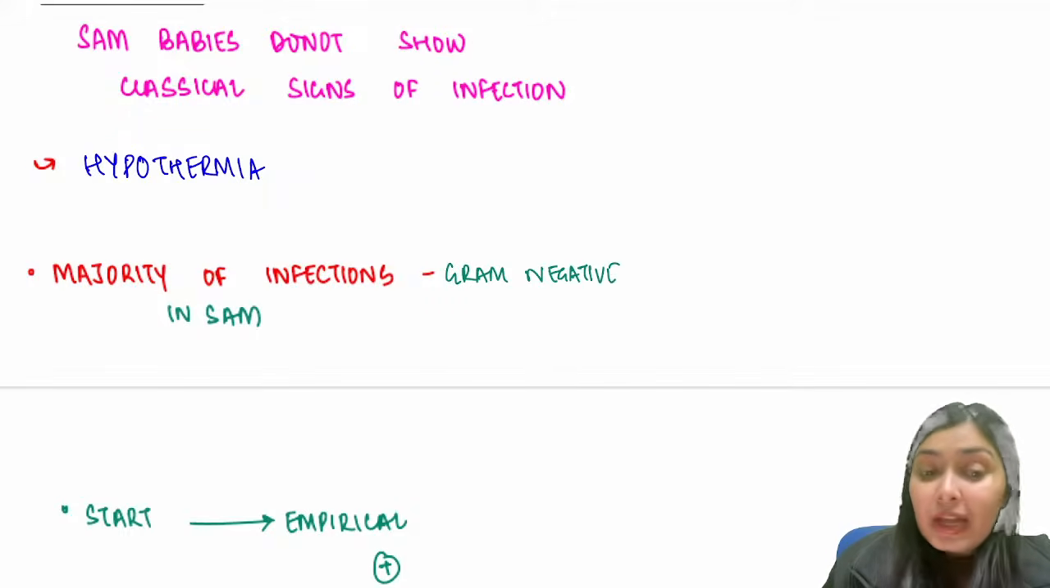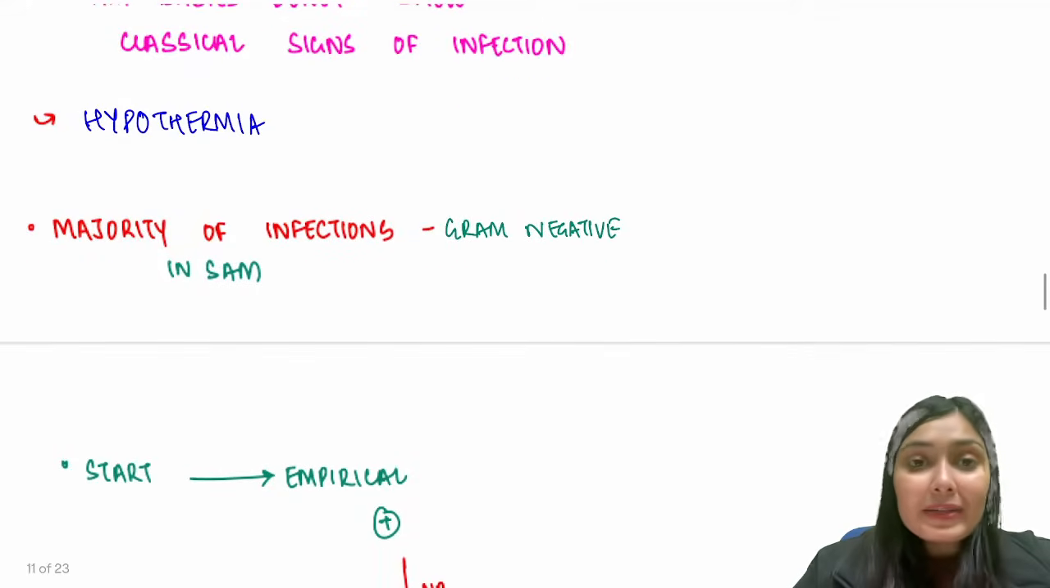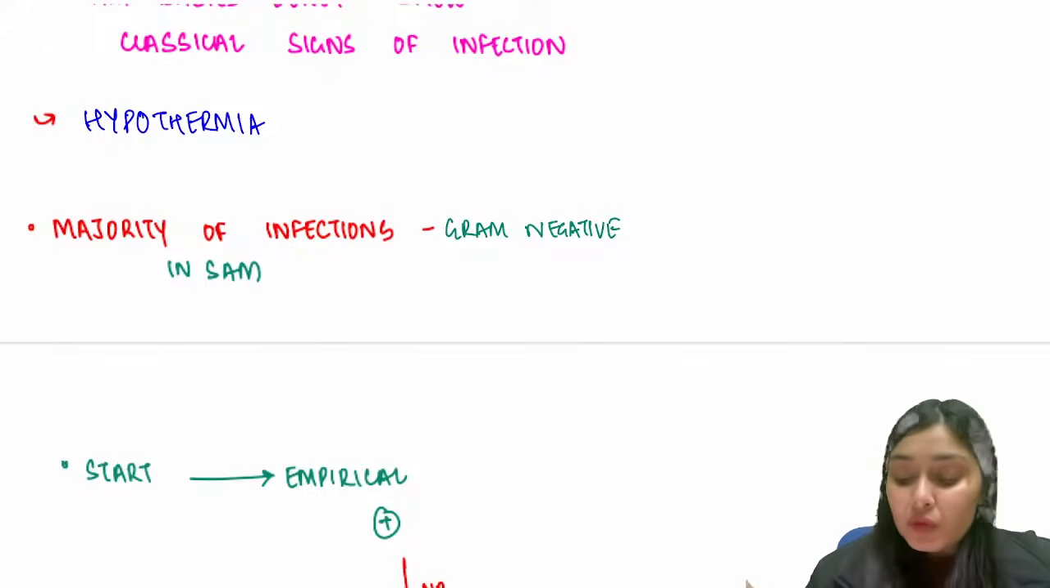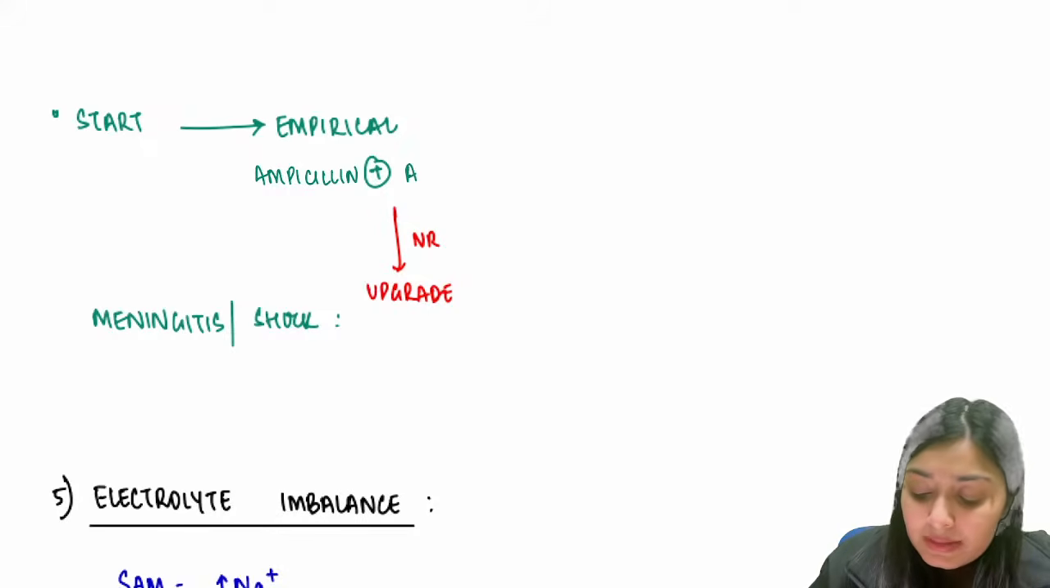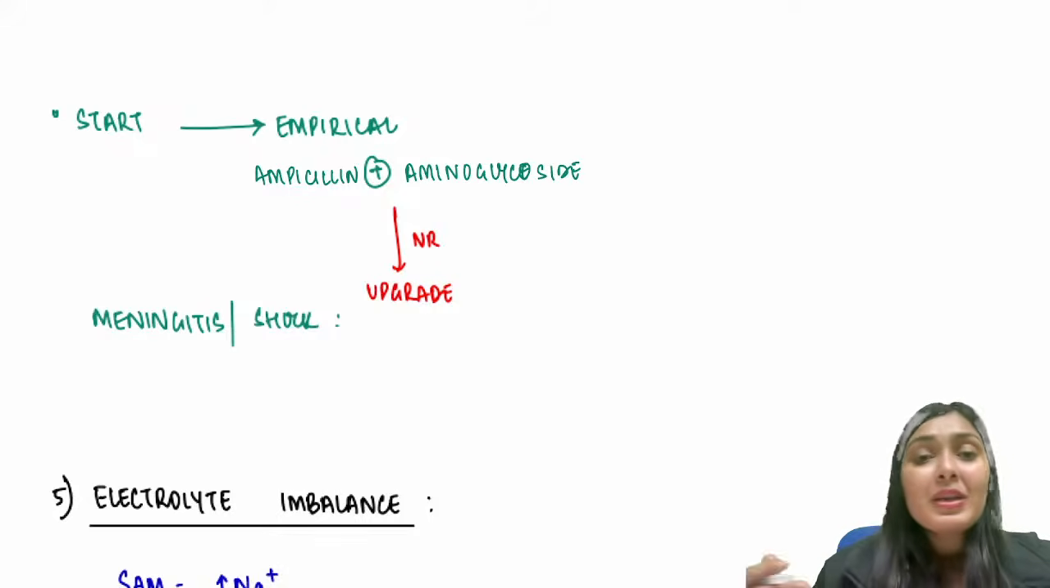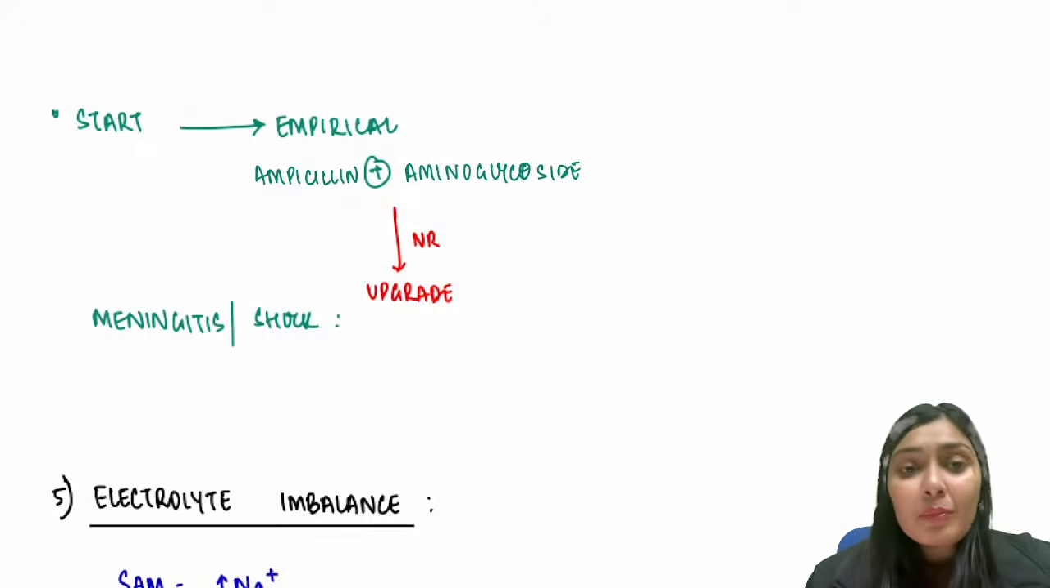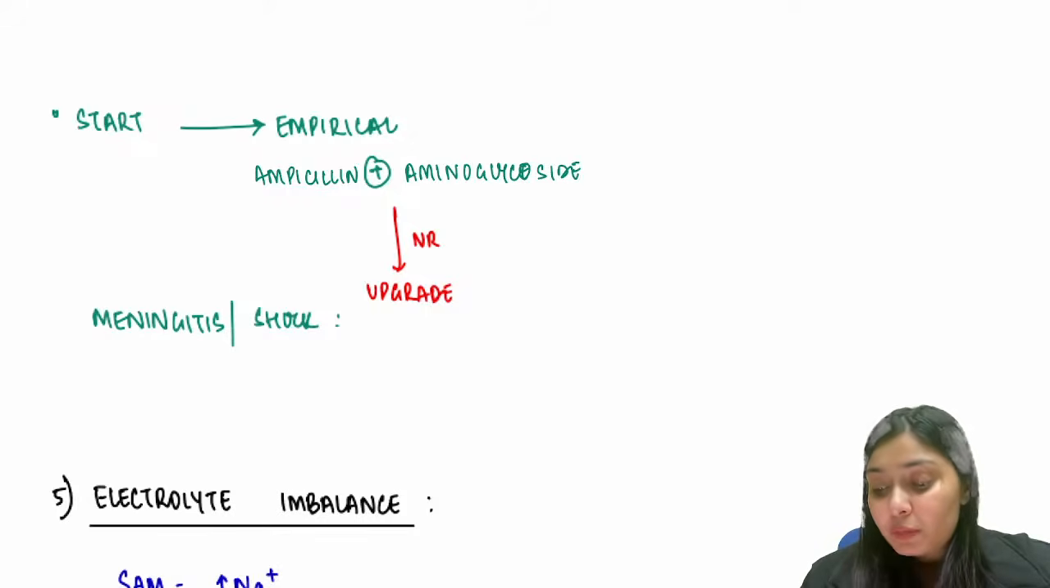So what do we do for that? We start empirical antibiotics in these children. Which antibiotics do we give? We give ampicillin plus an aminoglycoside. It could be amikacin or gentamicin. So usually ampigenta we give. So ampicillin plus an aminoglycoside can be given.